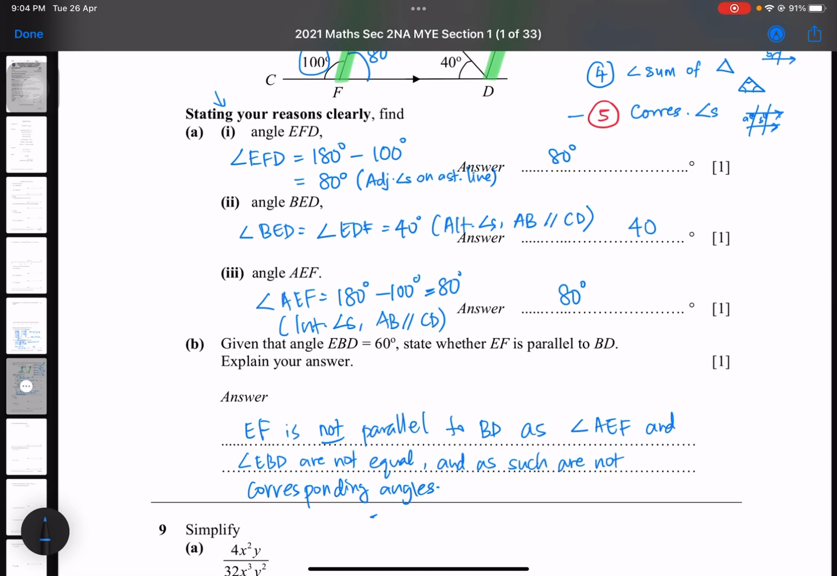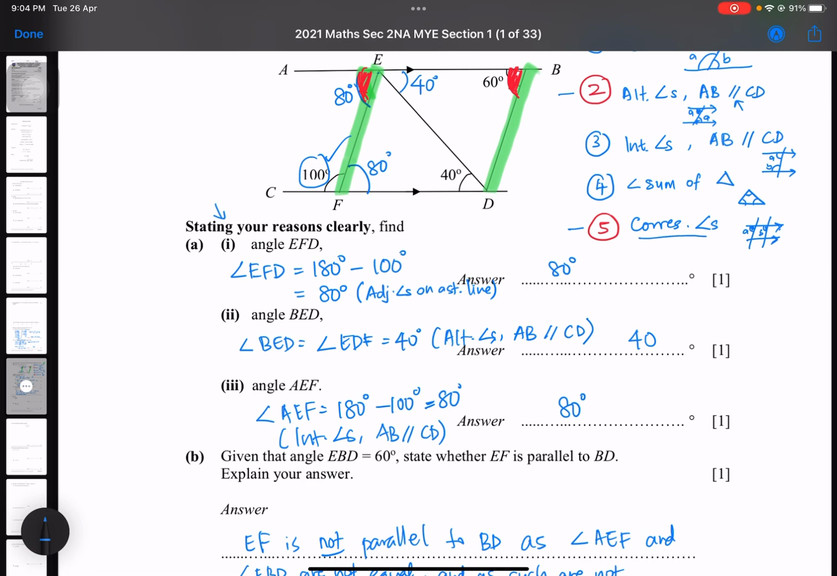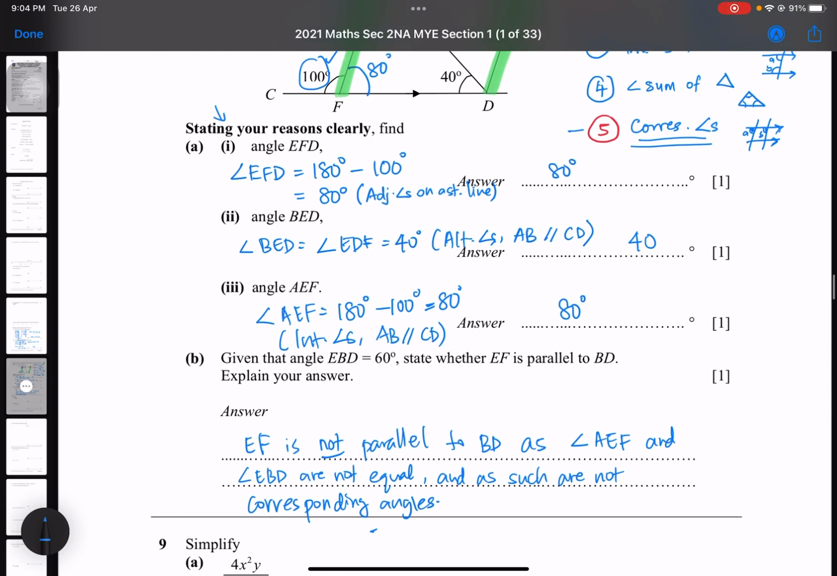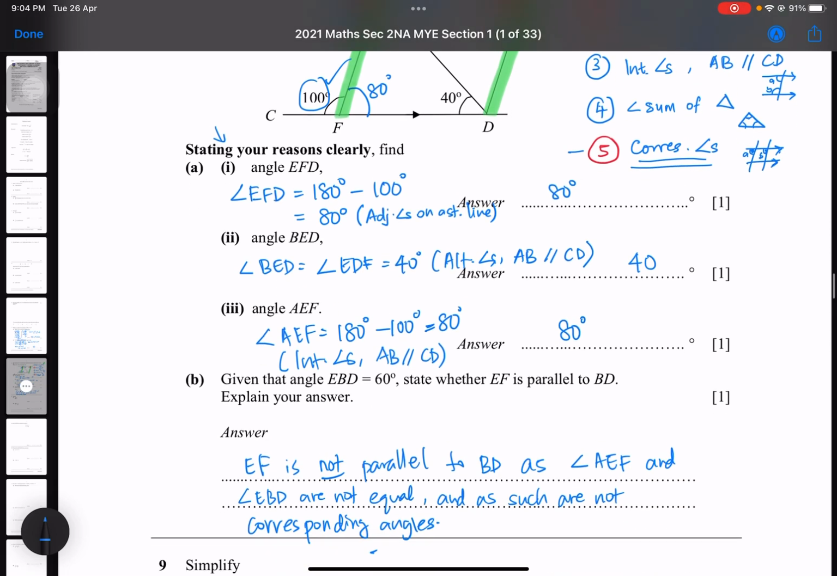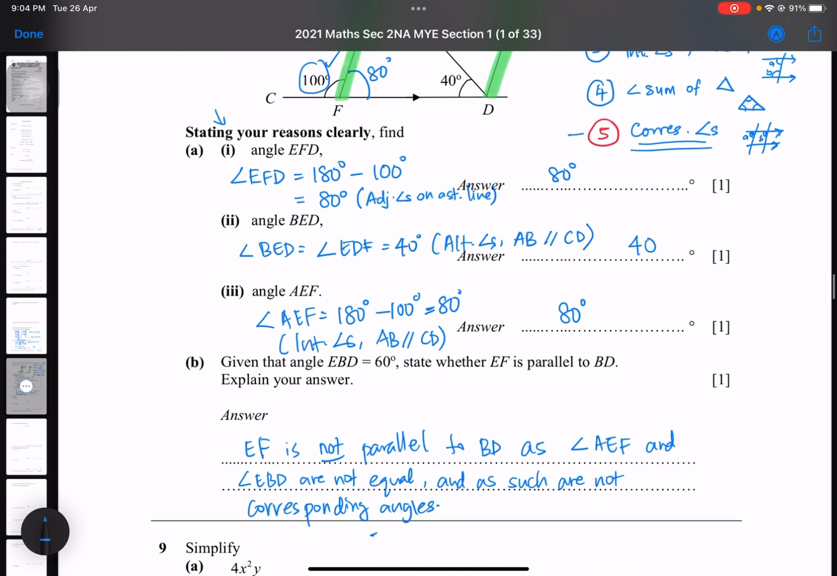Now, what do I mean? If EF and BD are parallel, then AEF and EBD must be equal because they will be corresponding angles. But since they are not equal, it means that EF and BD are not parallel. So the answer is EF is not parallel to BD as angle AEF and EBD are not equal and as such are not corresponding angles, because corresponding angles are equal, right guys? You can pause so that you can copy what I've just written down here.